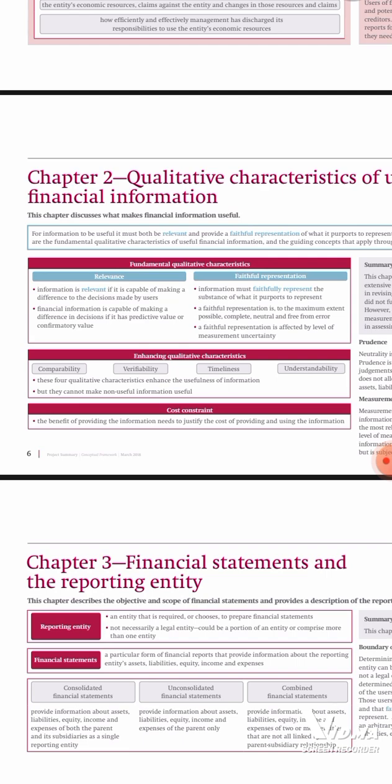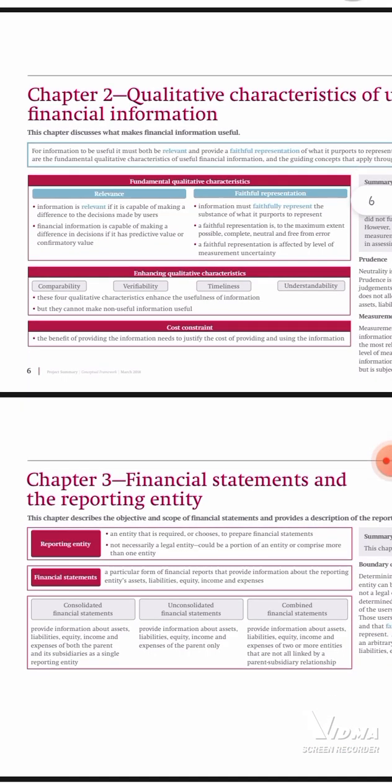That means it is relevant. A mere change in your information immediately changes the decision someone is supposed to make. That is being relevant. For information to be relevant, it must have the predictive value and the confirmatory value. It must have both.